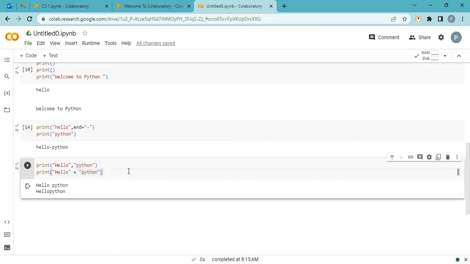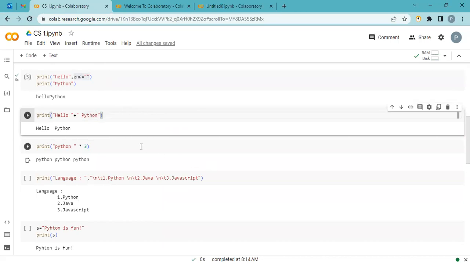Using comma, comma, comma, we can give multiple arguments. So this plus sign is a join operator. Okay guys, let's go to the next option.